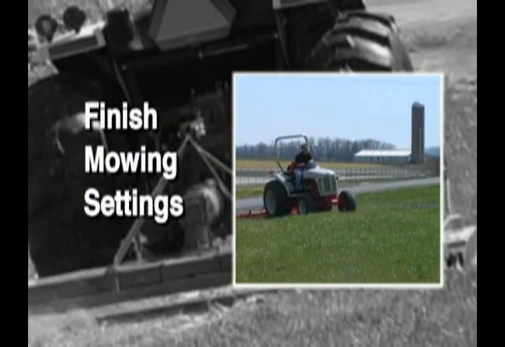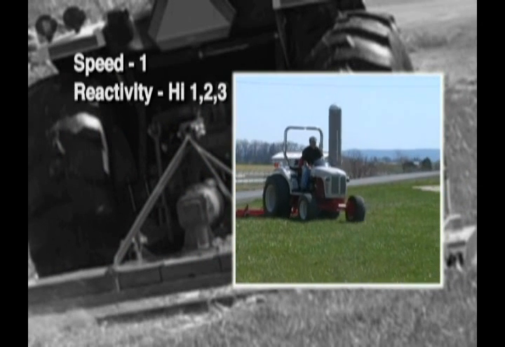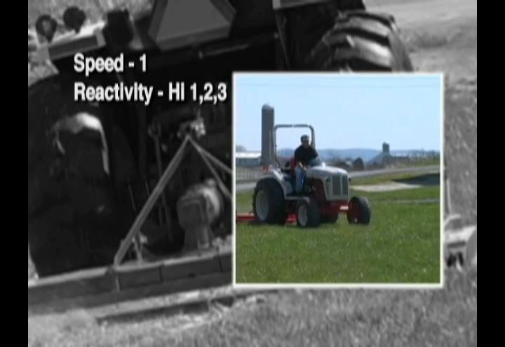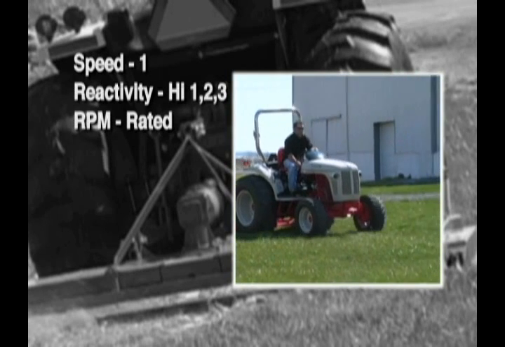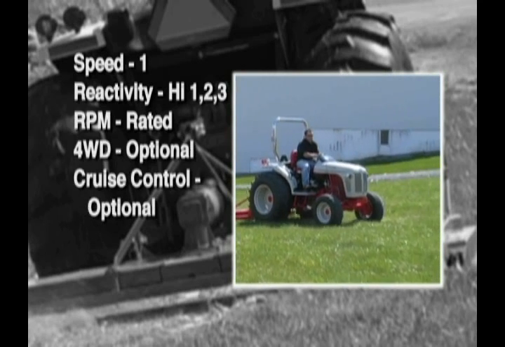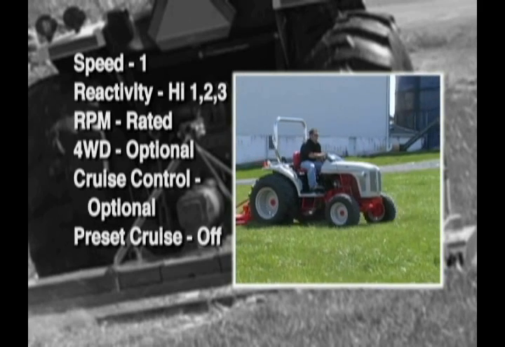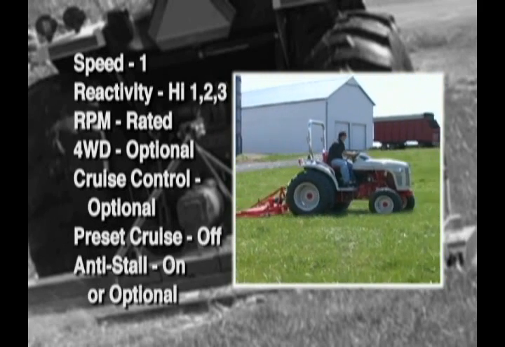The recommended settings for finish mowing are speed setting 1, reactivity high 1, 2, or 3, engine RPM rated, 4-wheel drive optional, cruise control optional, preset cruise control off, anti-stall on or optional.